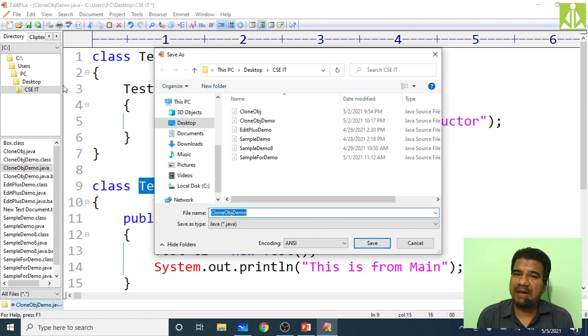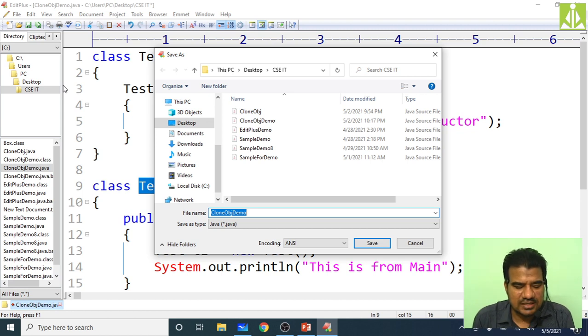So at that point, what will happen? At the time of compilation, you have to give the same program name with .java extension, and at the time of execution, you have to give the same class name, because the class name and program name are the same, without .java extension. So this sort of clarity we can have, so that we can avoid the confusion of what name we have to give at the time of compilation and what name at the time of execution. We can give the same name in both places. When you are doing the compilation, give .java, and when you are doing the execution, don't give .java.